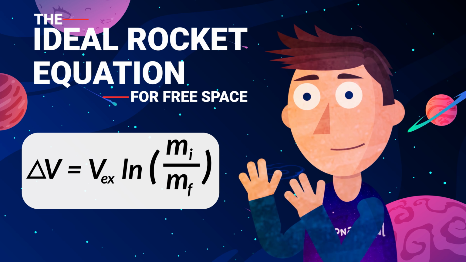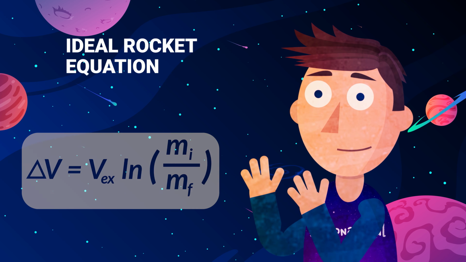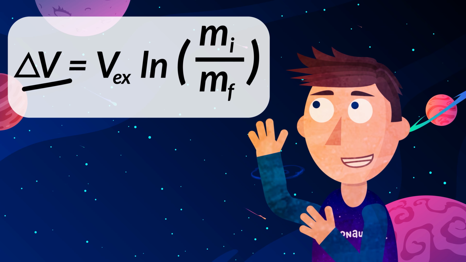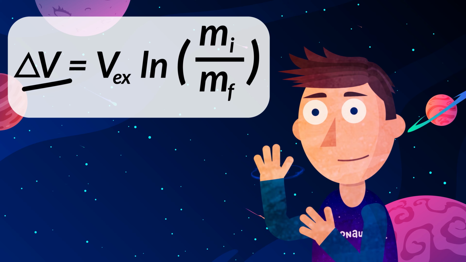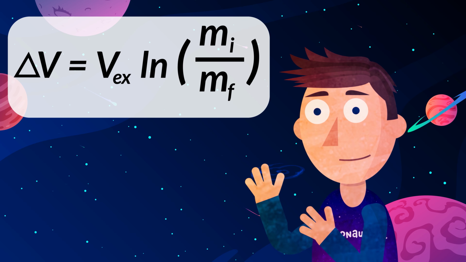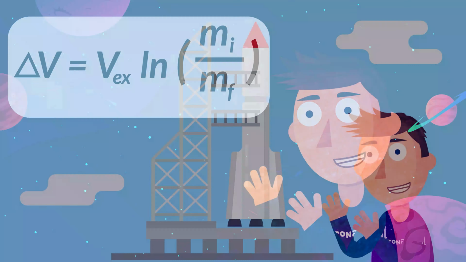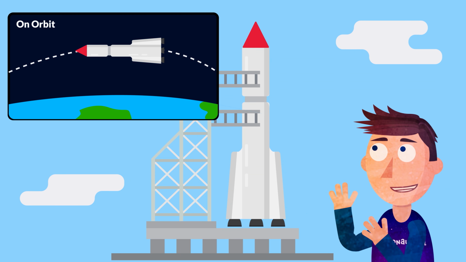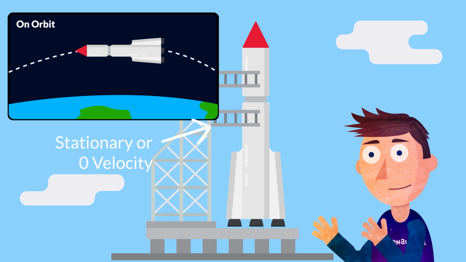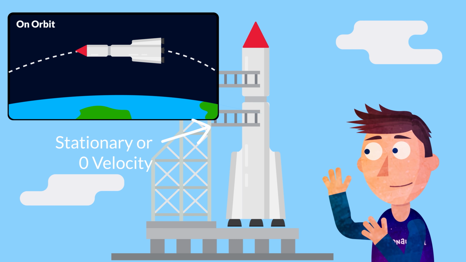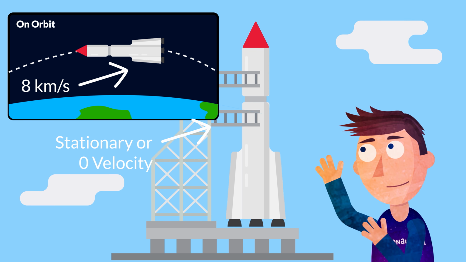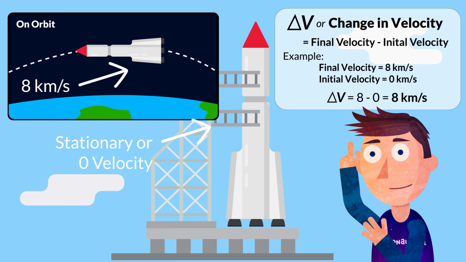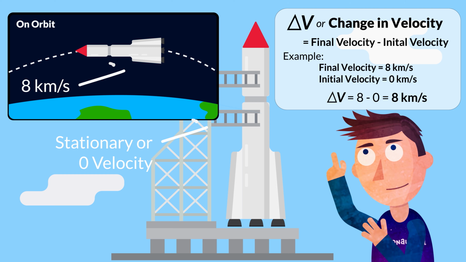So let's break it down and look at what the different symbols represent. Starting with the delta V here, it indicates the change in the velocity of the rocket. Let's take, for example, a simple rocket with no stages that goes into Earth orbit. The rocket goes from being stationary with zero velocity to about 8 kilometers per second. So the delta V, or change in velocity, would be in this case 8 kilometers per second.